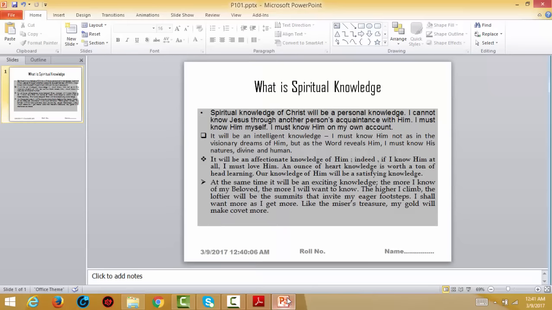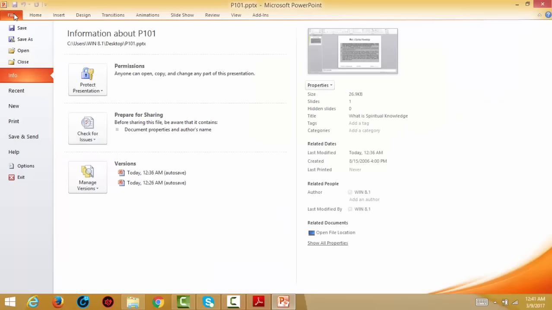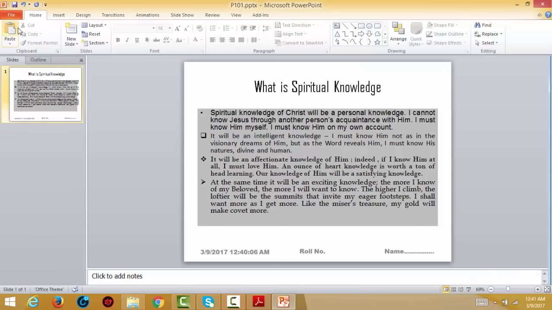Save your slide with your name. You can go to Save As or Save, and because we have already given the name of this slide, we can simply save this. It is important that you save, otherwise you can make a blunder. Every time you should save whatever you are writing. So this is the actual solution of that particular test paper. This was paper code 101. I hope that you have understood the basic concept of what kind of question will come in the exam and how you can respond to that.